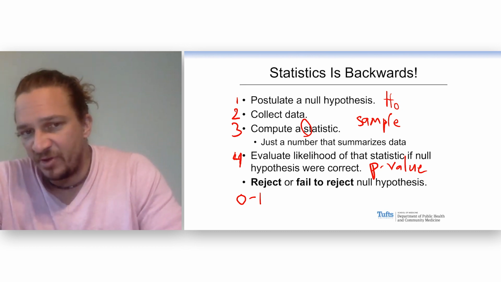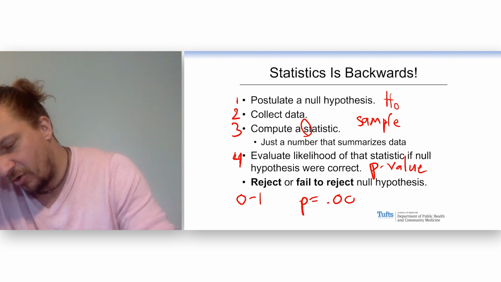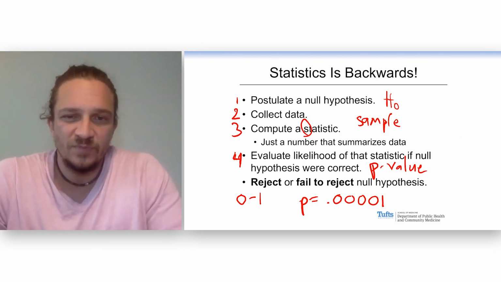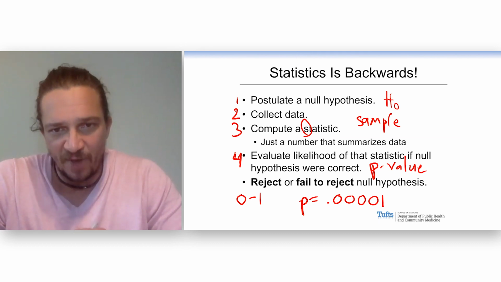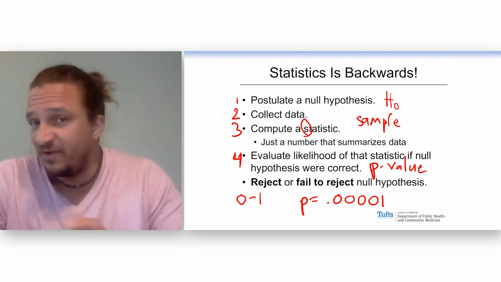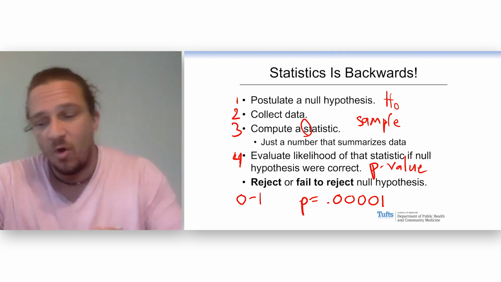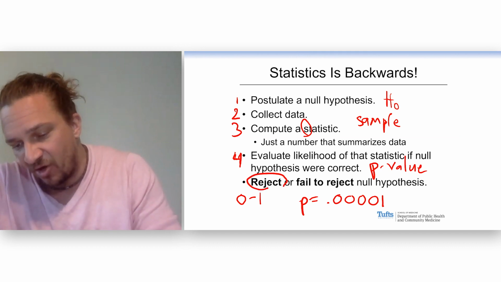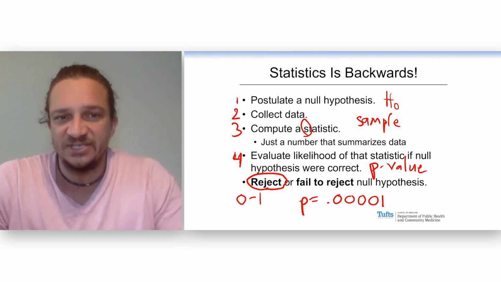So if that probability is very small, let's say your probability is 0.00001. What's the probability of getting my data if the null hypothesis is true? If that probability is really weird, then either we're really, really lucky or unlucky, or it's really random that it occurred, or perhaps that null hypothesis was false and we need to reject the null hypothesis.